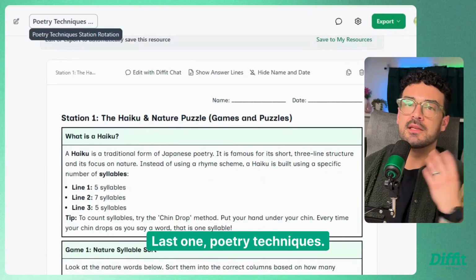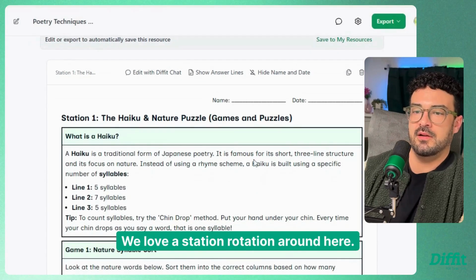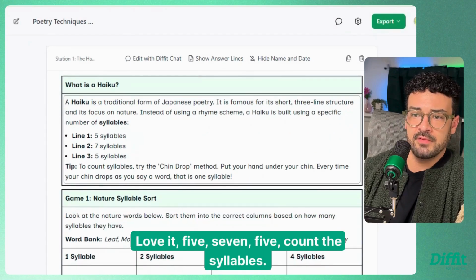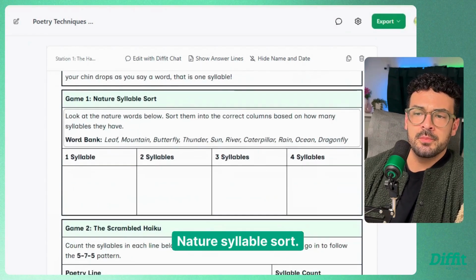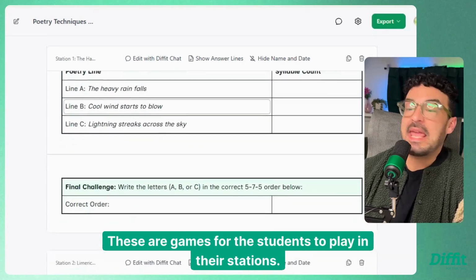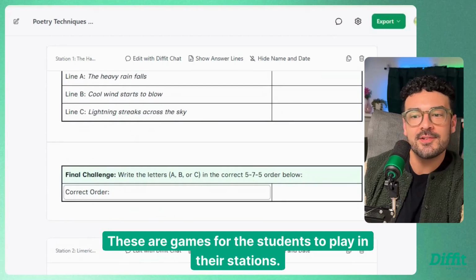Poetry techniques. We love the station rotation around here. Here's the thing. All right, station number 1, haiku in nature. Love it. 5-7-5. Count the syllables. Nature syllable sort. What a fun activity. The scrambled haiku. These are games for the students to play in their stations.